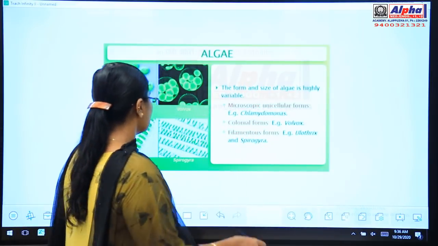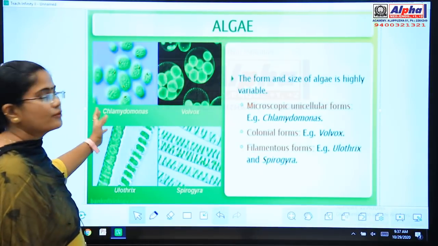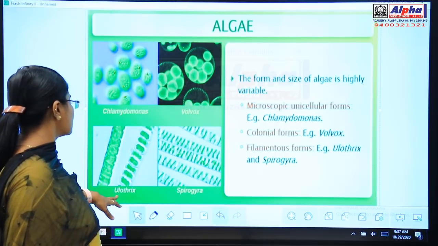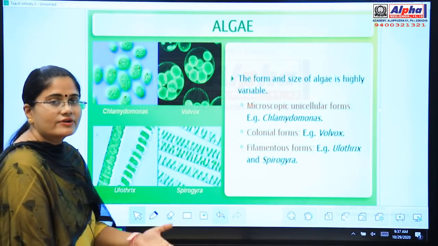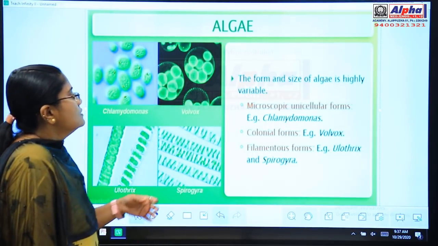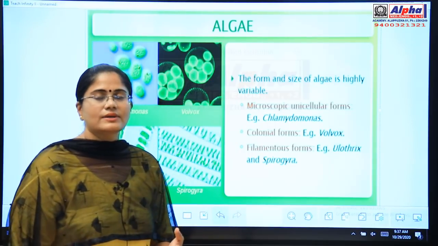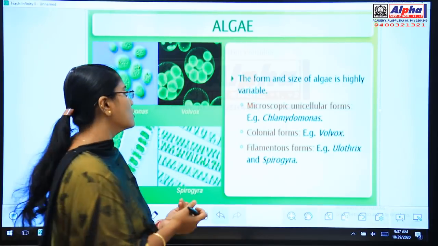Moving on to the next slide, you can see different types of algae in this slide. You can see Chlamydomonas, Volvox, Ulothrix, and Spirogyra. These all are different types of algae. So the form and size of algae is highly variable. That means algae exist in different forms and different shapes.